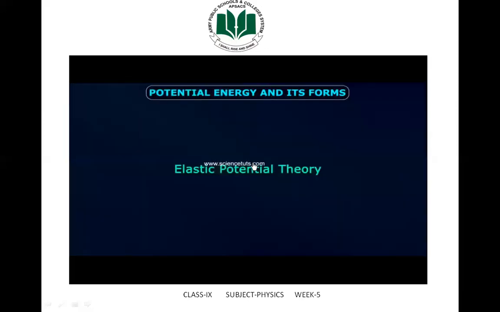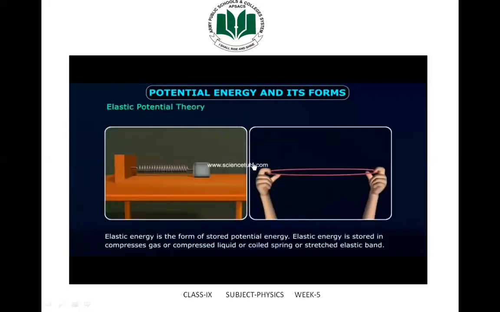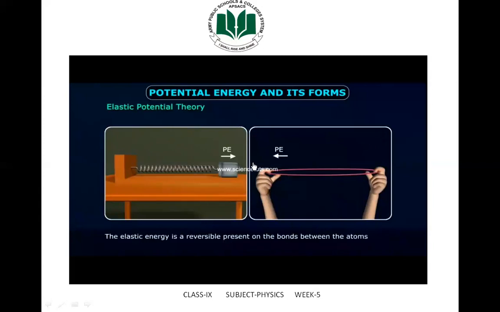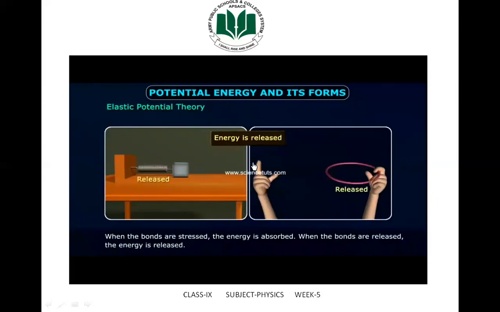Elastic potential energy. Elastic energy is a form of stored potential energy. Elastic energy is stored in compressed gas or compressed liquid, a coiled spring, or a stretched elastic band. The elastic energy is reversible, present in the bonds between the atoms. When the bonds are stressed, the energy is absorbed. When the bonds are released, the energy is released.